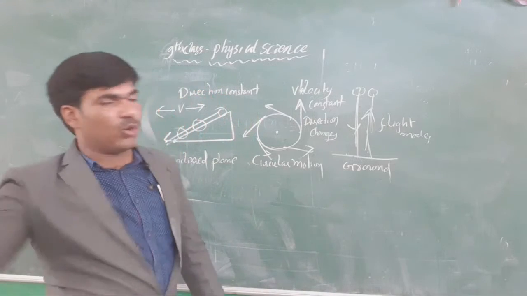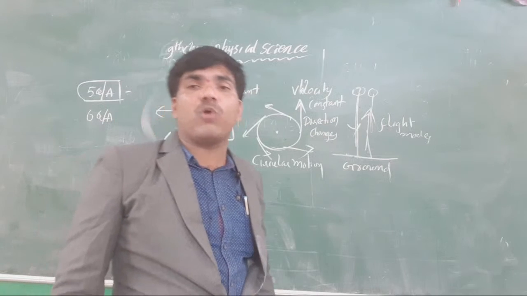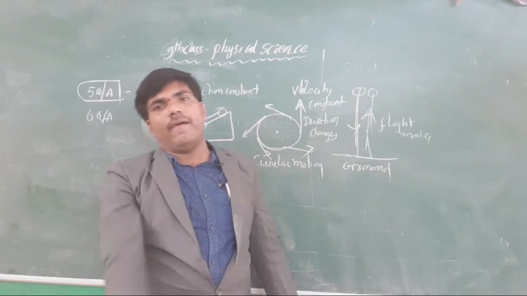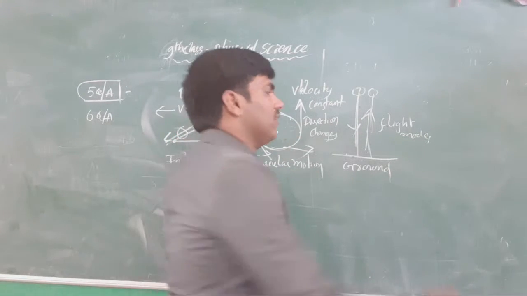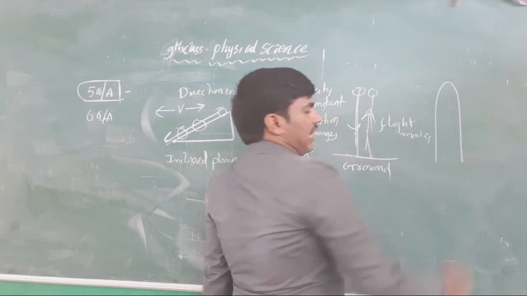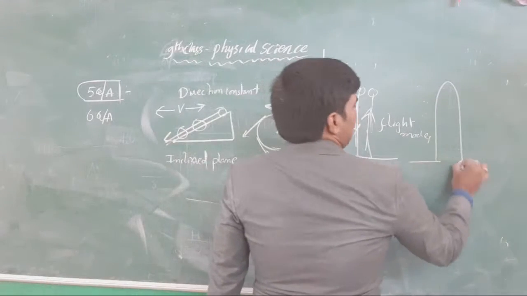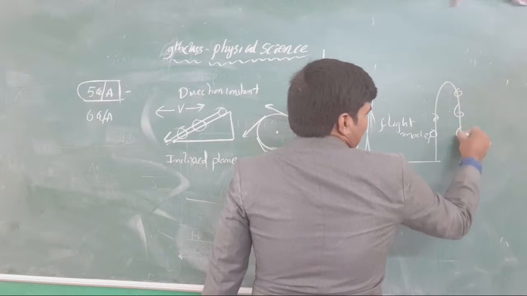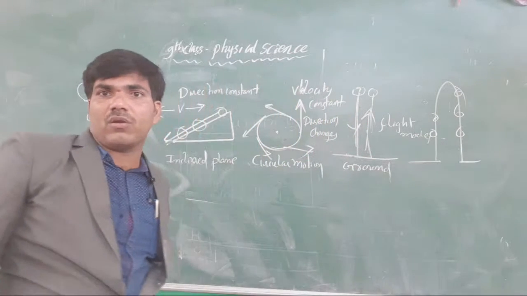Actually, when we throw a body with initial velocity, which path does it select? A parabolic path. When you throw a ball, it will have a parabolic nature. It will move like this, in this particular direction, and reach here. Every time the direction changes. Understood or not, all of you?